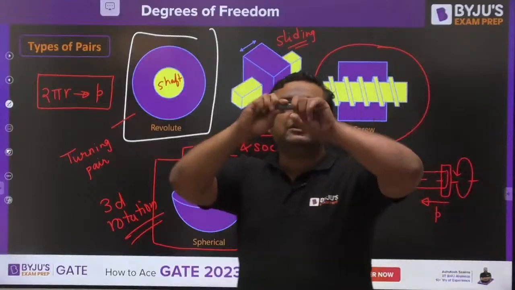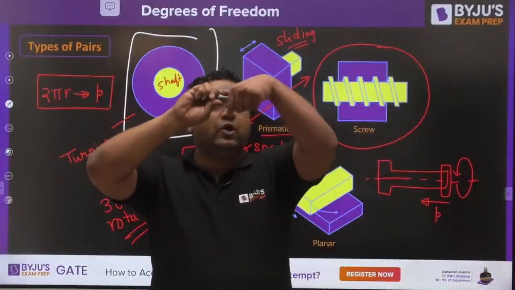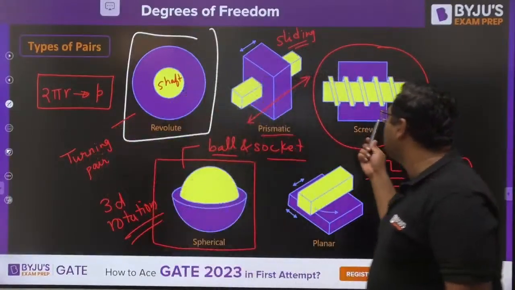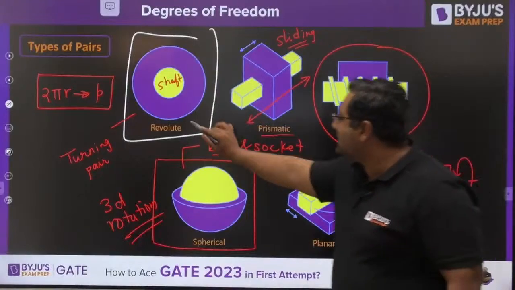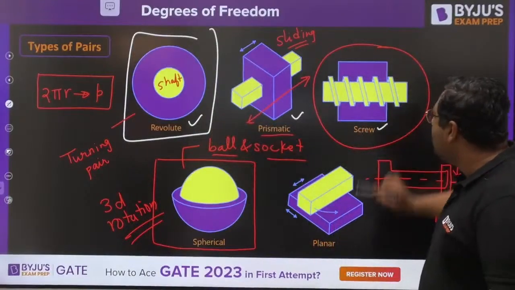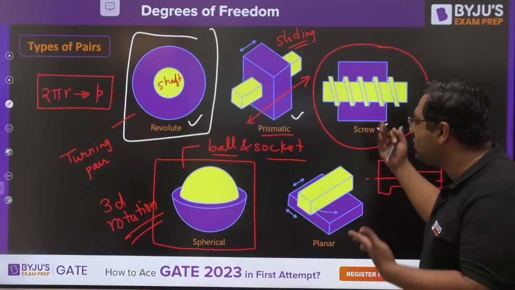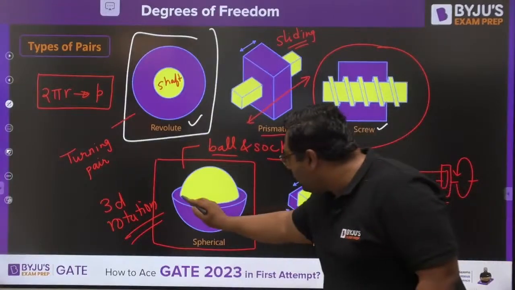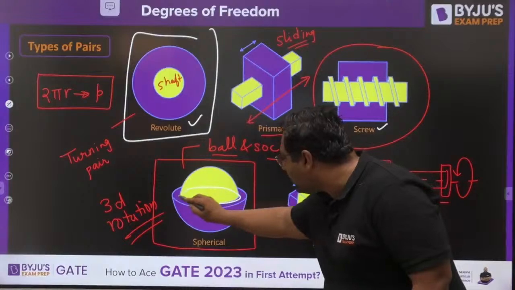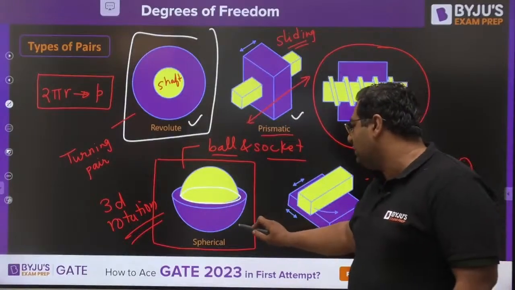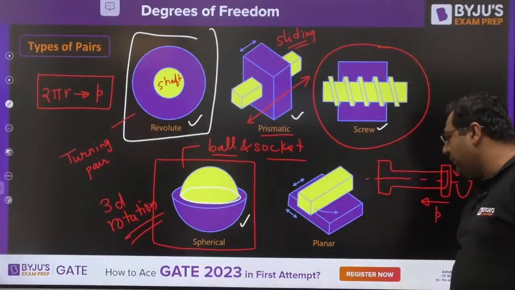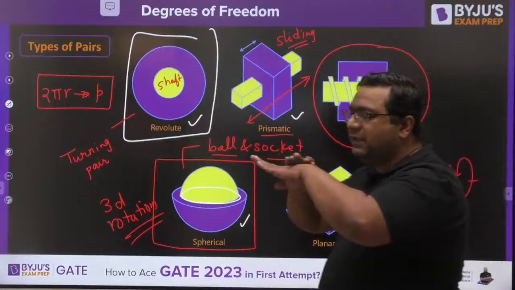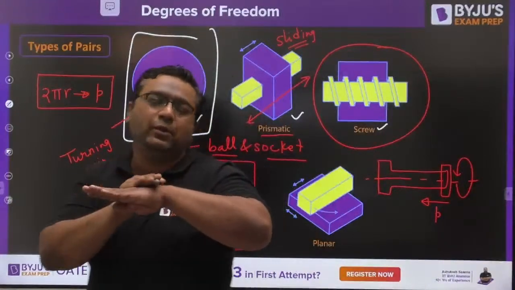When, my dear, you are having a screw pair where a nut is going on over the bolt, my dear, once again you would be having the lower pair. So in this case, in this case, in this case, everywhere surface contact is there. In spherical pair also you can see the ball, half ball is inside the socket. So my dear, here also surface contact. And my dear, in this planar pair also this body is completely in contact with the lower surface.